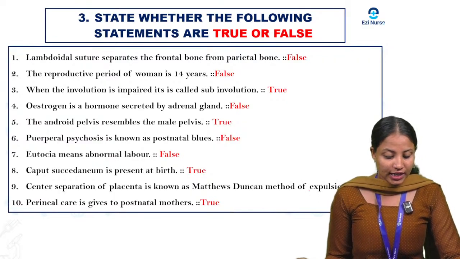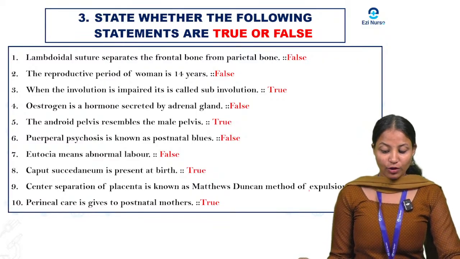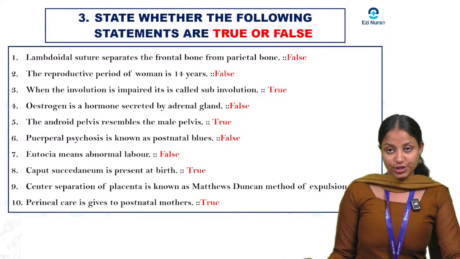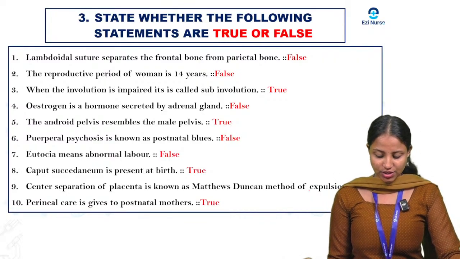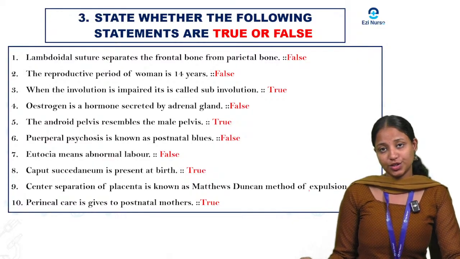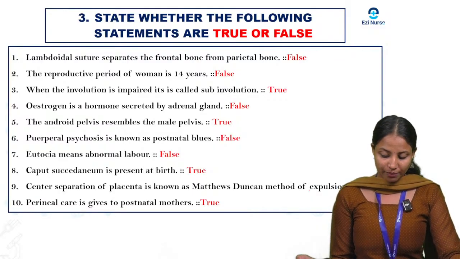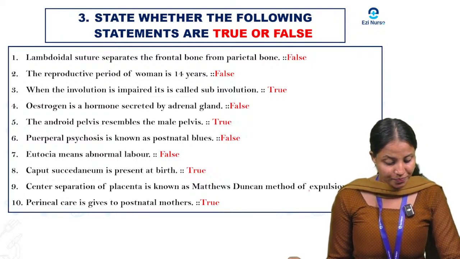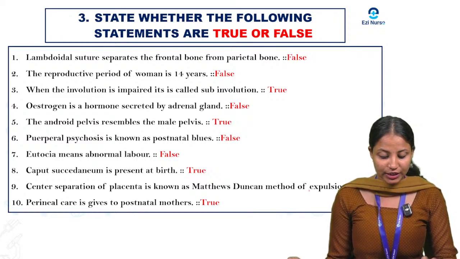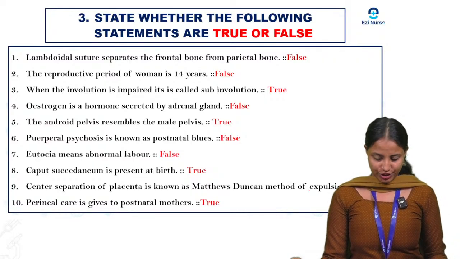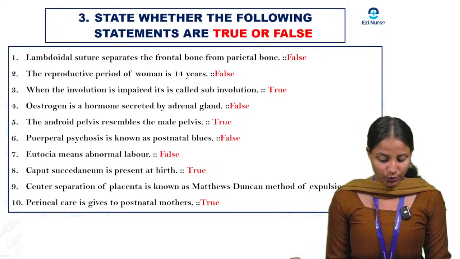Okay, next one. The reproductive period of the woman is 14 years. Is that right? Not right, false. It is about 15 to 45 years of age, not just 14 years. Okay. The female reproductive period will be 15 to 45, not 14 years. Okay. Next question. When the involution is impaired, it is called subinvolution. Is that true? Yes, it is true.